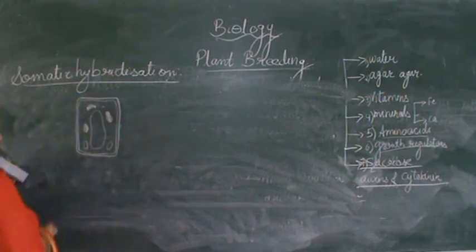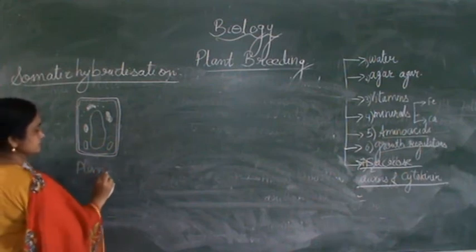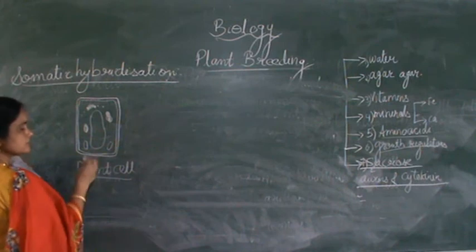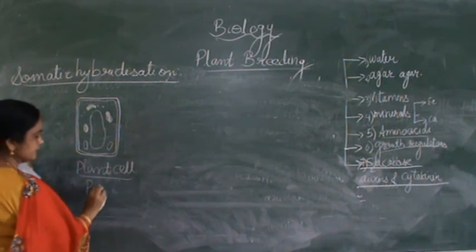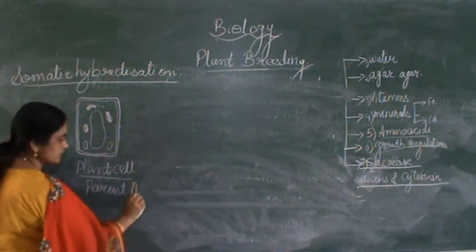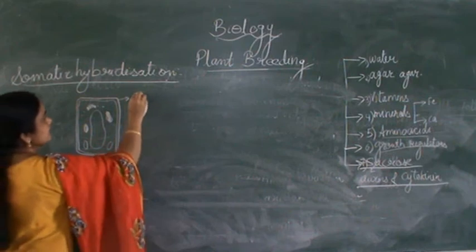So in somatic cell hybridization, what happened? A plant cell is taken, and here suppose it is a plant cell from parent A. Two different varieties of plants are being cultivated. This is parent A. So the plant cell is taken, and then this is the cell wall,